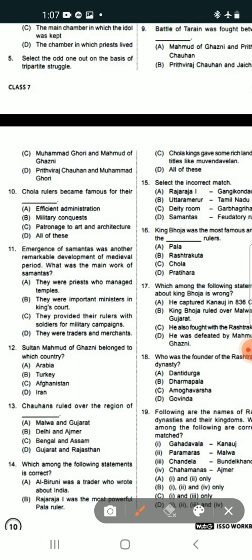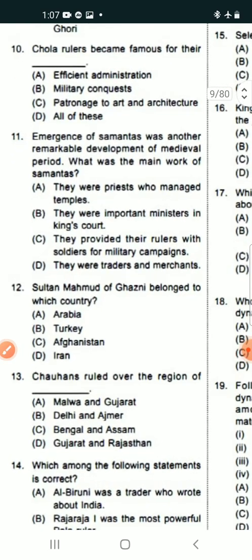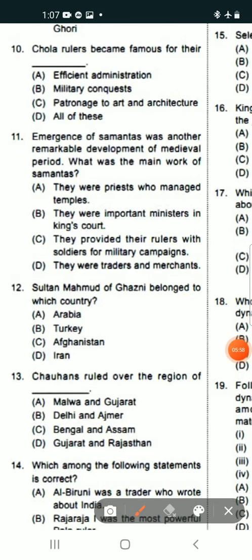The answer is that Ghazni is a place in Afghanistan, from where Mahmud of Ghazni belonged. As Ghazni actually is in Afghanistan, number C is the correct answer.